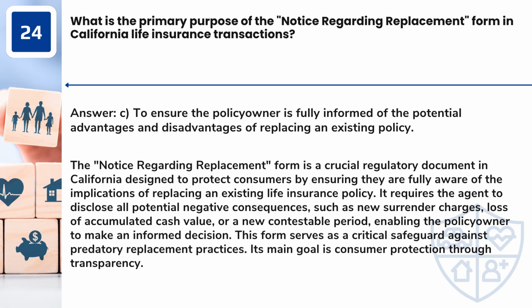It requires the agent to disclose all potential negative consequences, such as new surrender charges, loss of accumulated cash value, or a new contestable period, enabling the policy owner to make an informed decision. This form serves as a critical safeguard against predatory replacement practices. Its main goal is consumer protection through transparency.